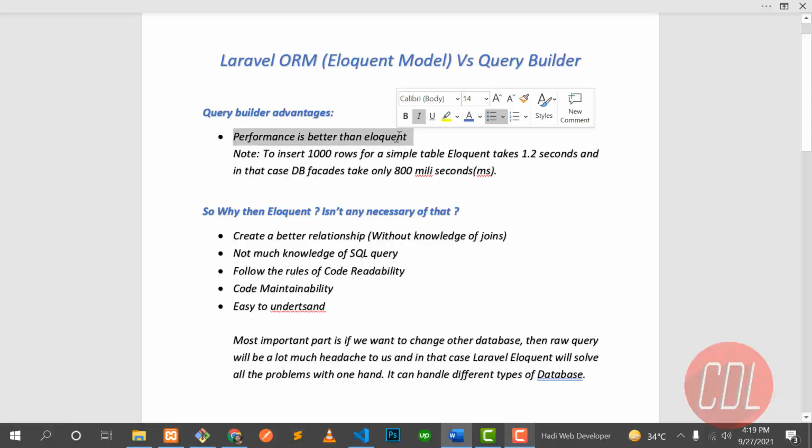Performance is better than Eloquent. Why? To insert 1k rows, simple Eloquent takes 1.2 seconds and the DB facade takes 800 milliseconds. So there is quite a difference. Laravel Eloquent is slower than Query Builder. So Query Builder is faster, right?